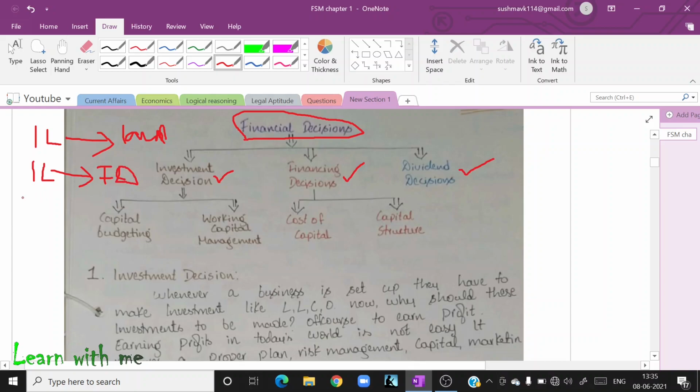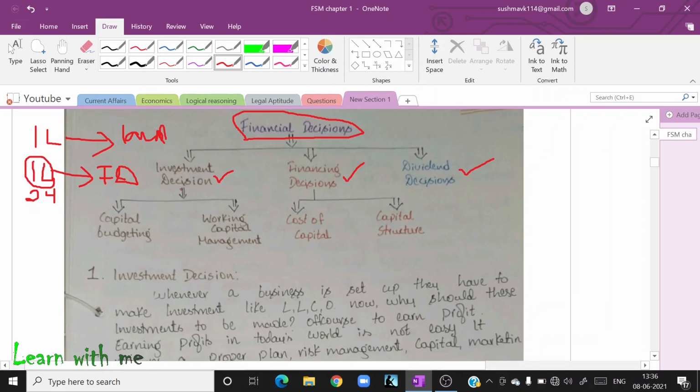This fixed deposit, let us assume it is for 2 years. Now, after 1 year, I want this 1 lakh. Again, the liquidity is not easy for me. Now, what do you mean by liquidity? How soon am I able to get the money? That is known as liquidity.